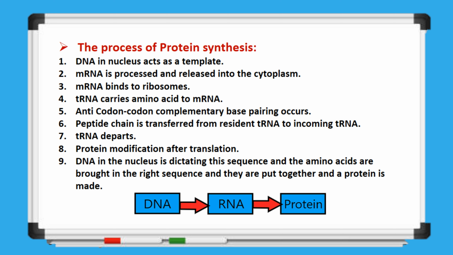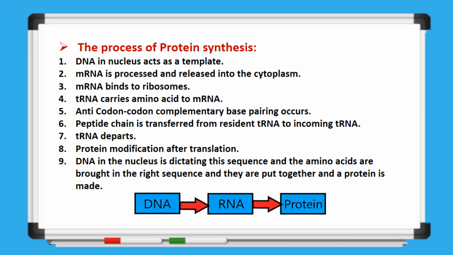Protein synthesis begins with DNA in the nucleus acting as a template to dictate the sequence of amino acids. The mRNA, processed in the nucleus, is released into the cytoplasm, where it binds to ribosomes. tRNA molecules then carry specific amino acids to the mRNA, and the anticodon on the tRNA pairs with the codon on the mRNA through complementary base pairing. The amino acids are linked together as the peptide chain is transferred from one tRNA to another.